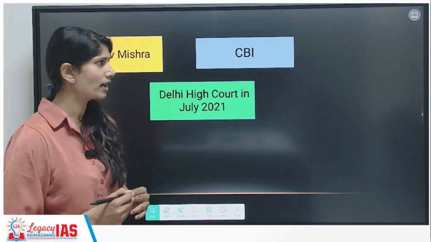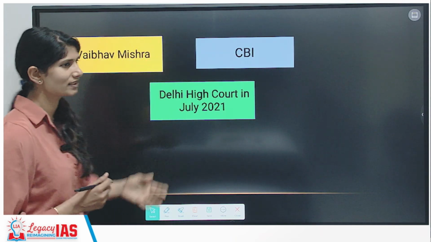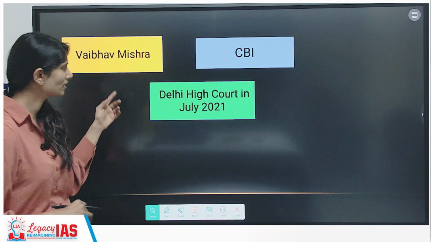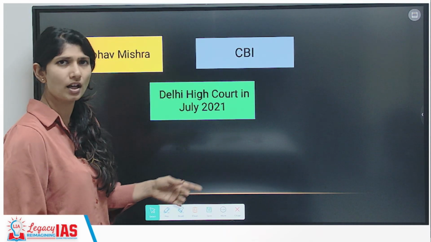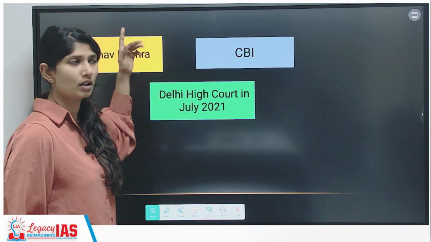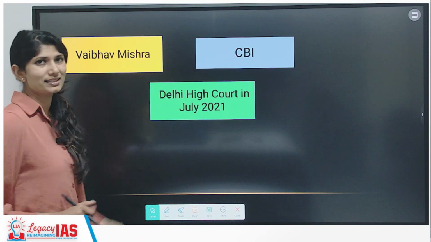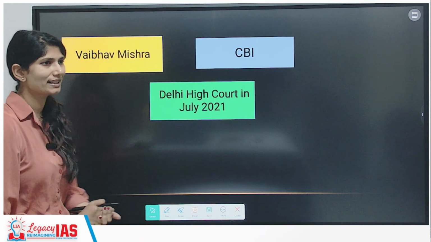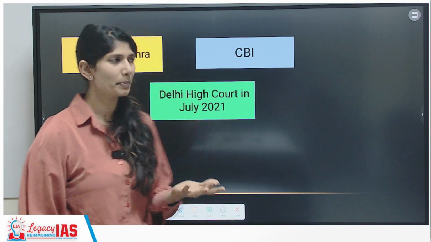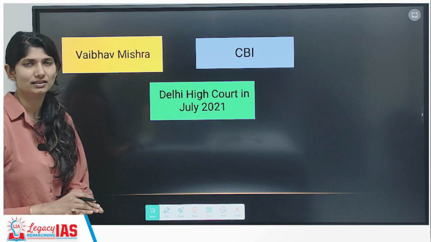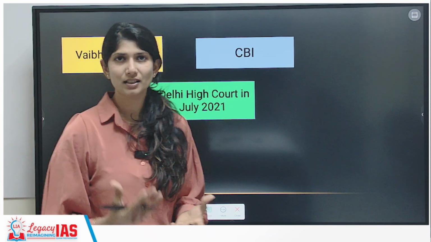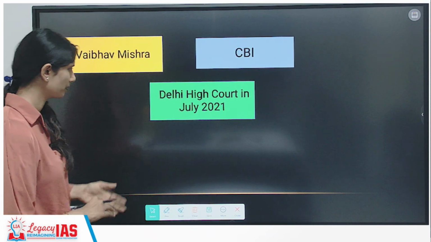And Vaibhav Mishra had also held that he went asking CBI to reopen the case, but he didn't get any answer. So he approached the Delhi High Court in July 2021, for which the Delhi High Court told the CBI to talk to him on this. Then the agency wrote back telling that we cannot reopen the case legally because the petition is still there. So until this is completed, we cannot reopen this.